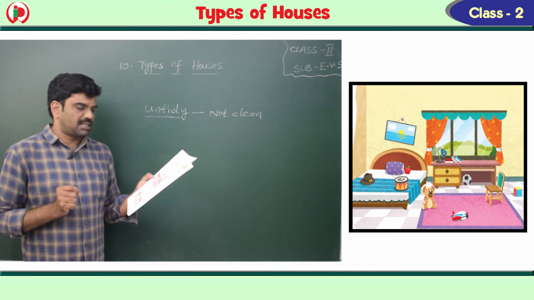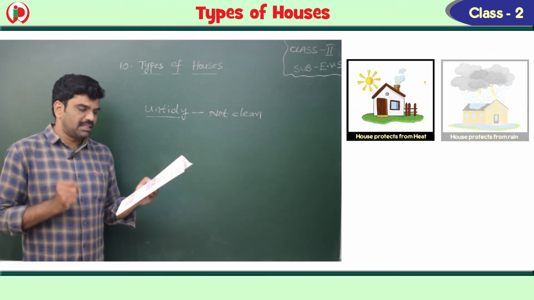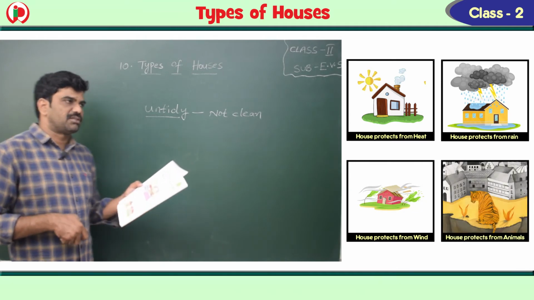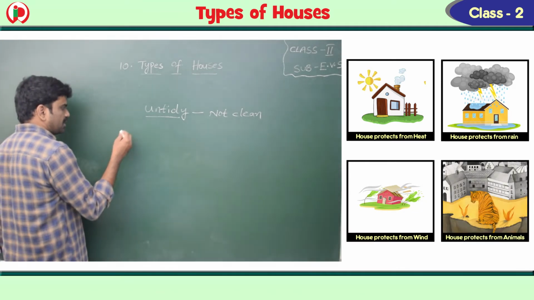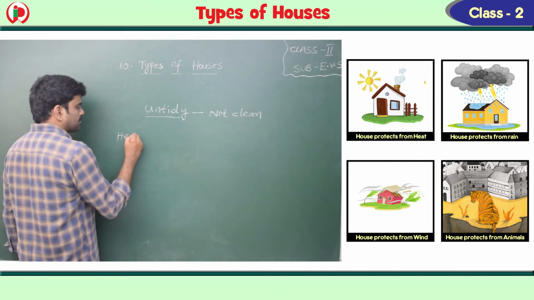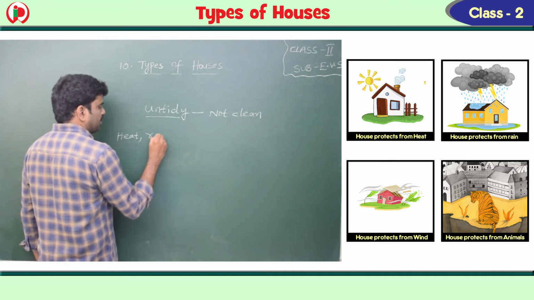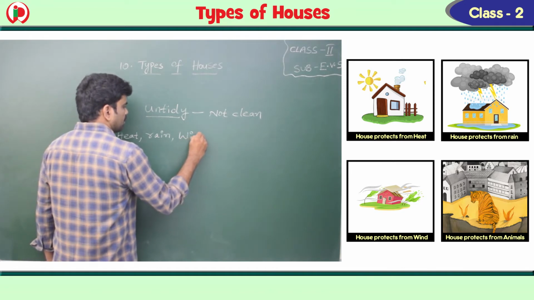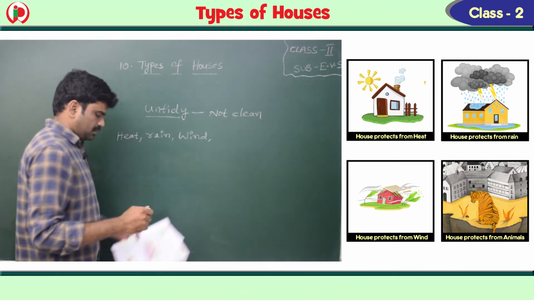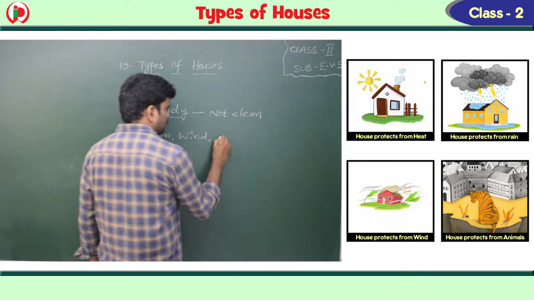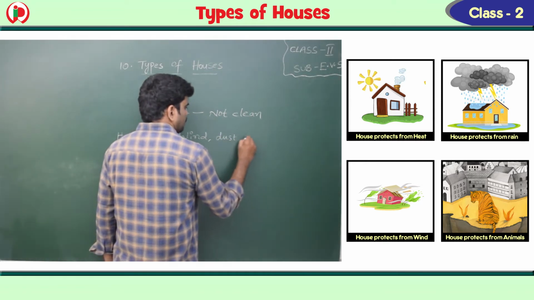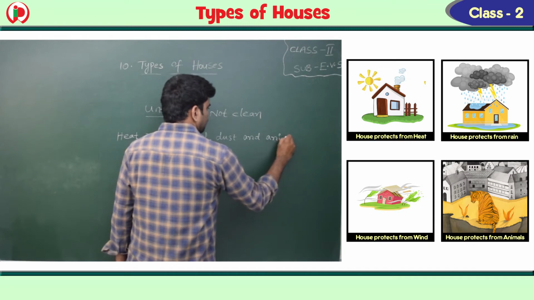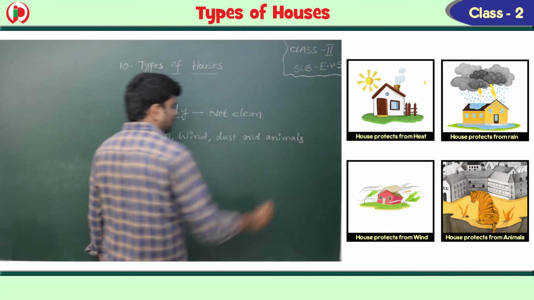House protects us from heat, rain, wind, dust and animals. Okay.